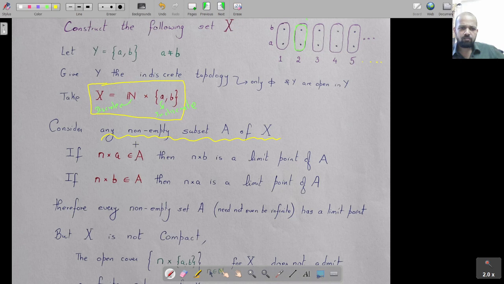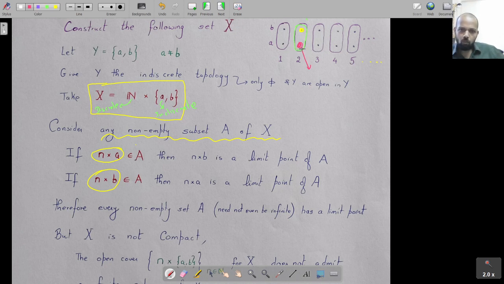Either way, you will have something of the form n comma A, or one element of the form n comma B. But the moment you have something in A, the other point becomes a limit point, because every neighborhood of this other point is going to have a basis element, but there is only one basis element which contains this point. So this whole basis element has to be in that open set that you take.